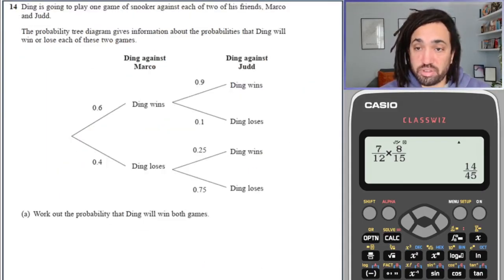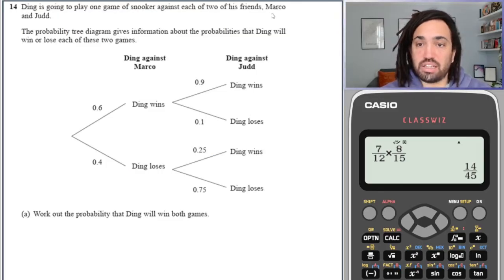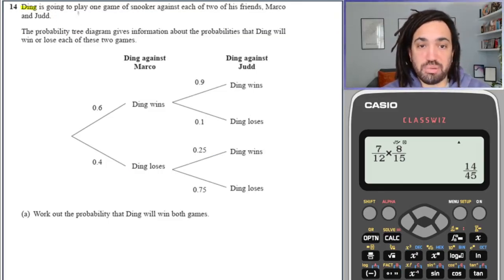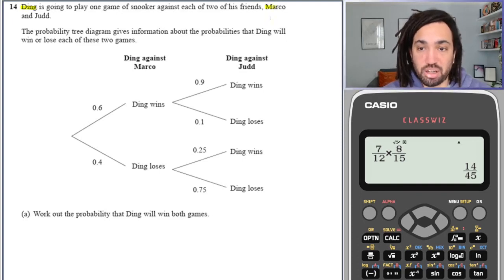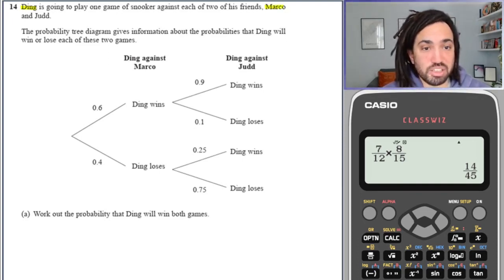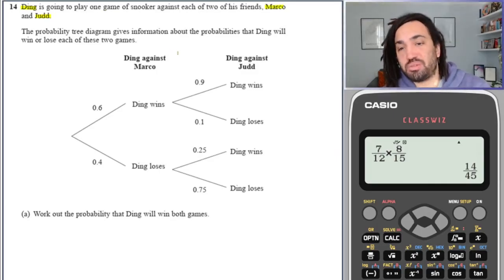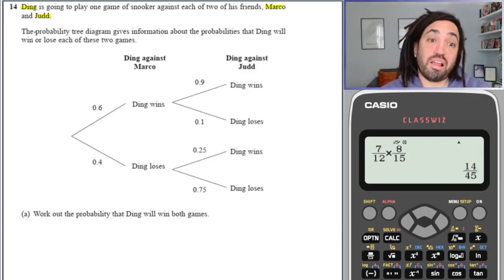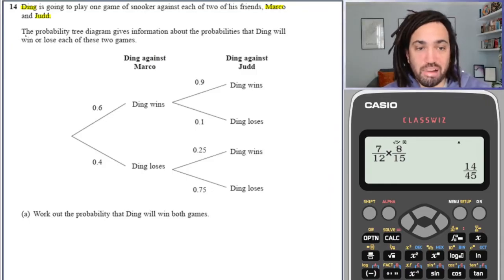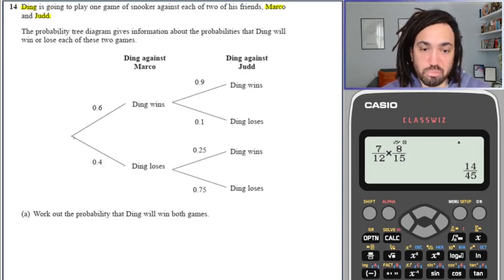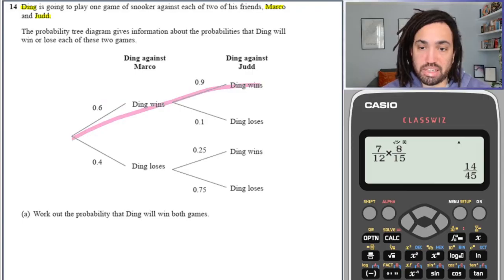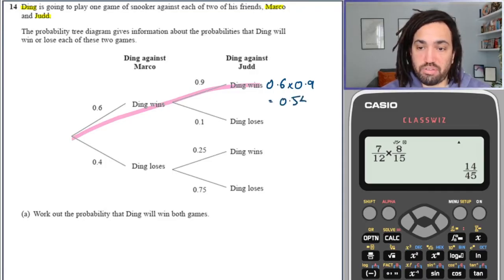Okay, next one, question for you snooker fans out there. Ding, as in Ding Junhui, is playing one game of snooker against 2 of his friends, Marco, as in Marco Fu, and Judd, as in Judd Trump. So I think it's quite nice they give actual snooker names to the players. So the probability tree diagram is given, and we work out the probability that Ding will win both games. Well, once again, to win both games, you have to multiply down this branch. So it'll be 0.6 times 0.9, which is equal to 0.54.